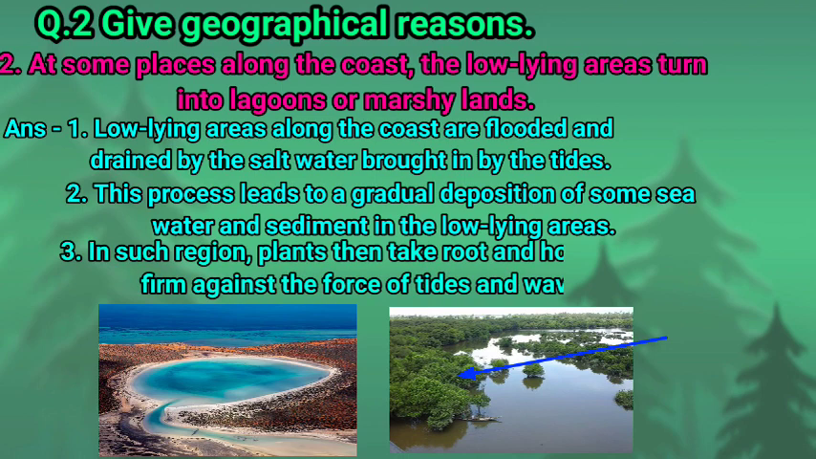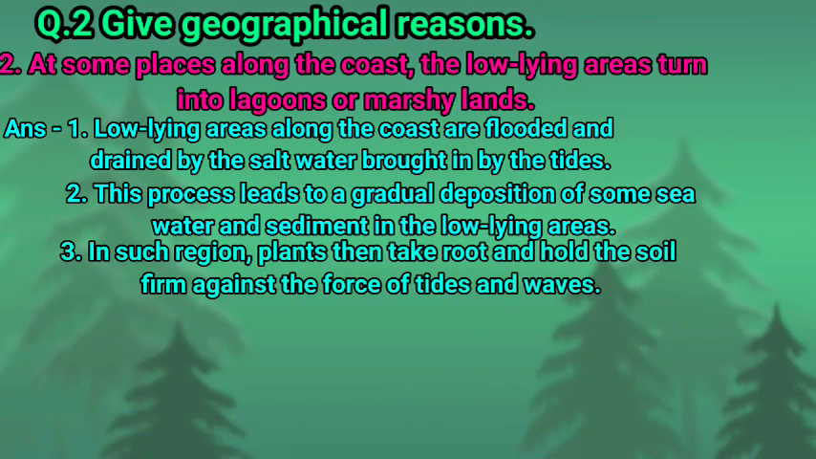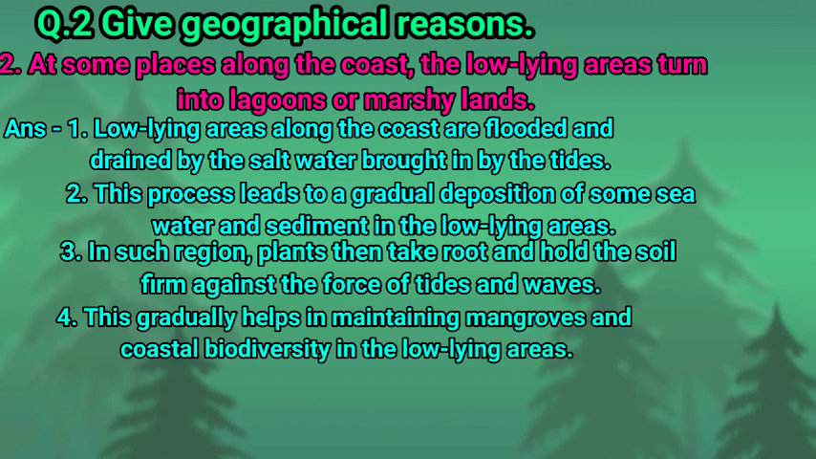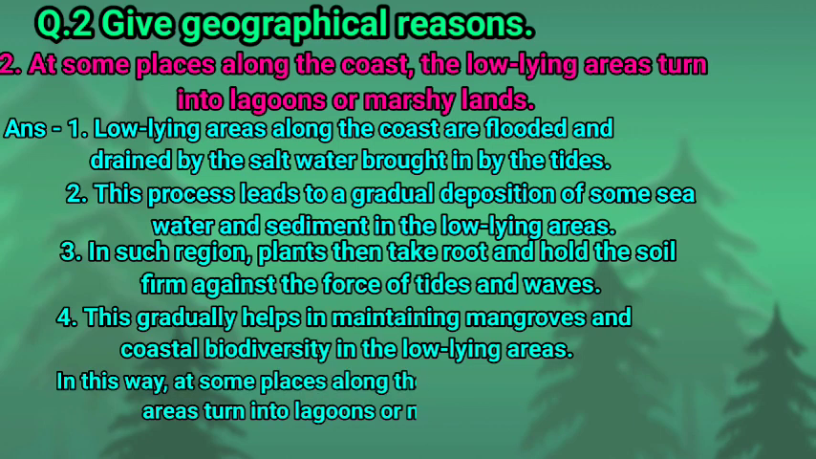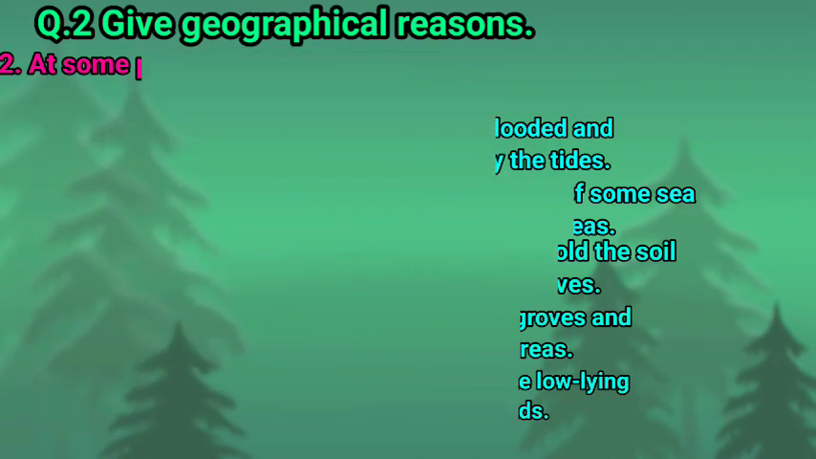Then, in such a region, plants take root and hold the soil firmly against the force of the tides and waves. This gradually helps in maintaining mangroves and coastal biodiversity in the low-lying areas. So children, in this way, at some places along the coast, the low-lying areas turn into marshy land or lagoons. This is the reason behind the formation of lagoons and marshy lands along the coast in the low-lying areas.